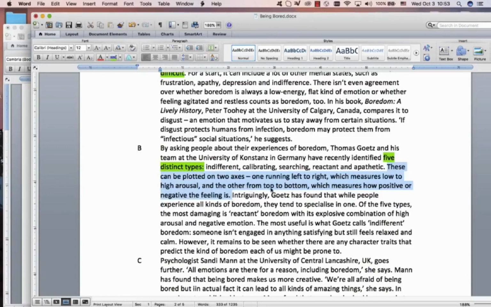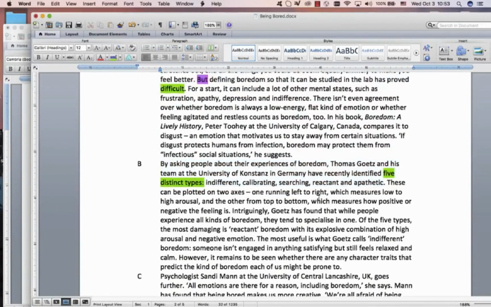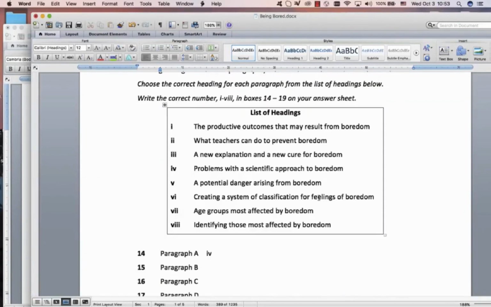How positive or negative? I think it's going a little bit far. He's talking about 2 axes, which is a graph, an X and a Y graph. So he's actually changing the subject here. So in this case, the first sentence is actually enough. Is there anything there? The 5 types of boredom. Productive outcomes, this is results, no. Teachers, no. Explanation, new cure, no.